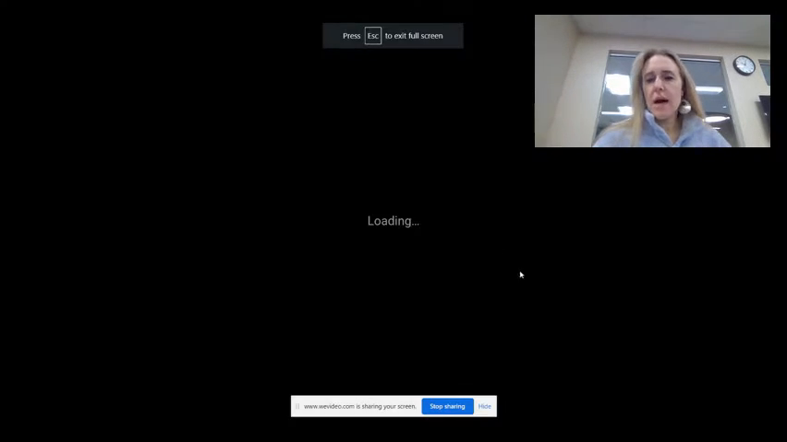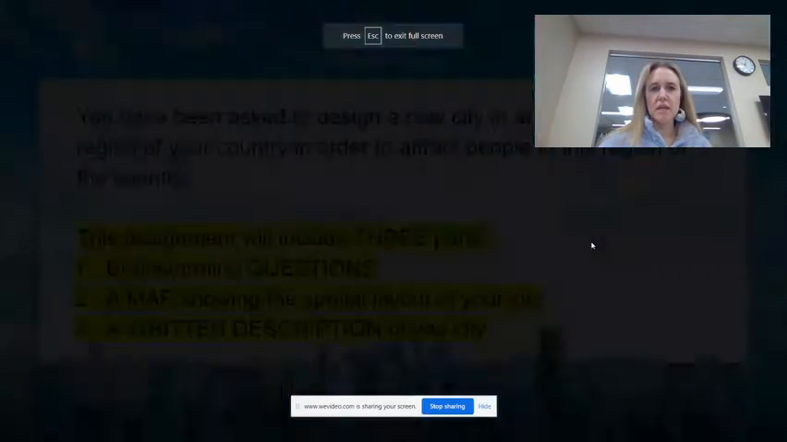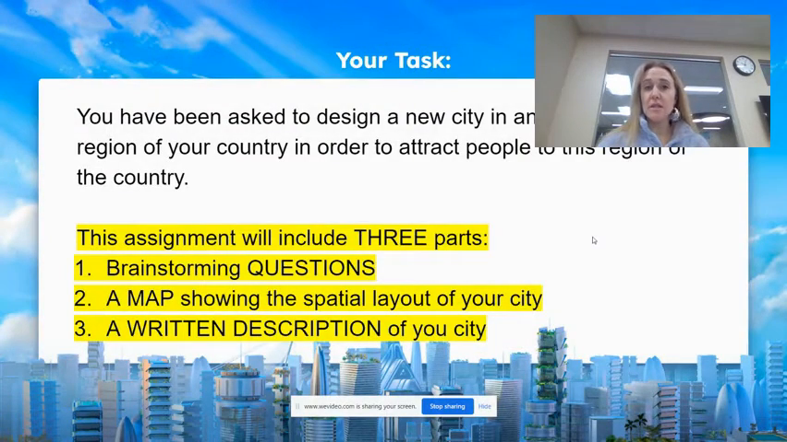You're going to be working on creating your own city. You are going to pretend that you've been asked to design a new city in an underdeveloped region of your country in order to attract people to that region. Although it seems kind of crazy that you would have the opportunity to do this, it actually does sometimes take place. For example, the capital, Brasilia, was a planned city, and the purpose of that planned city was to attract people to the central part of Brazil because it was underdeveloped.